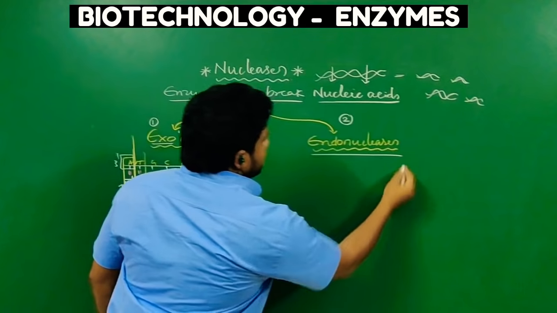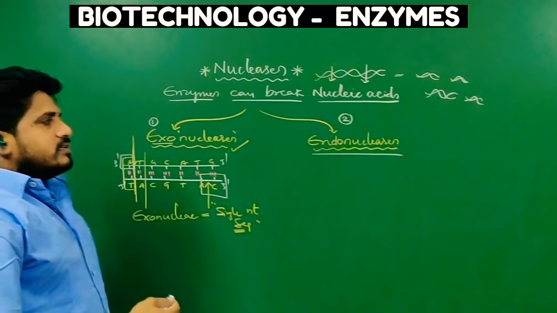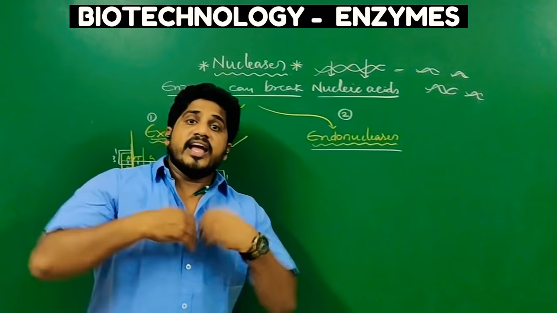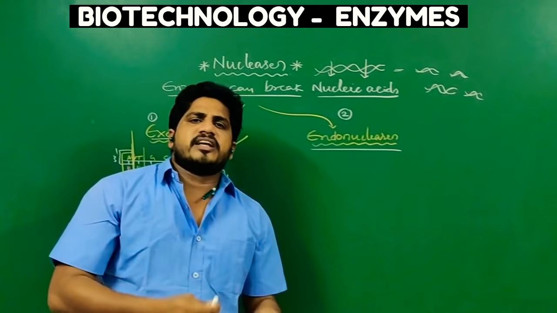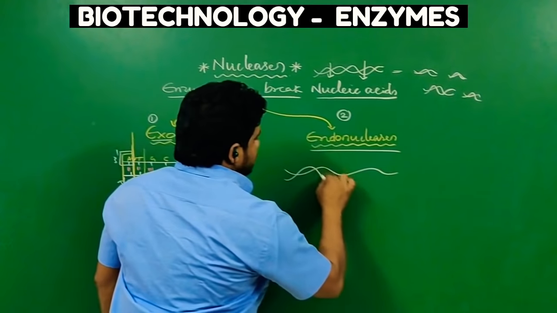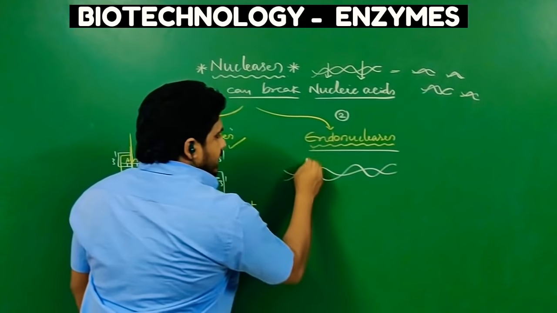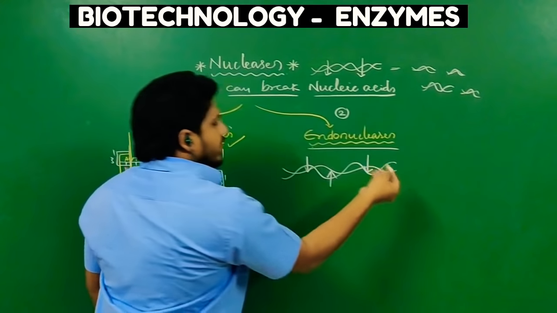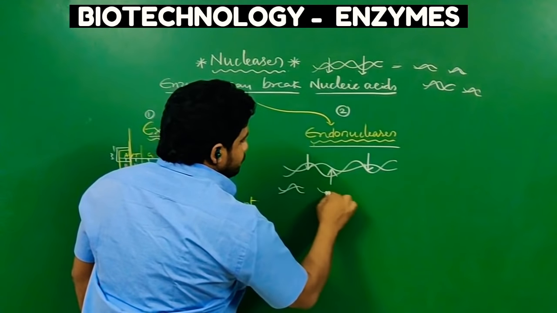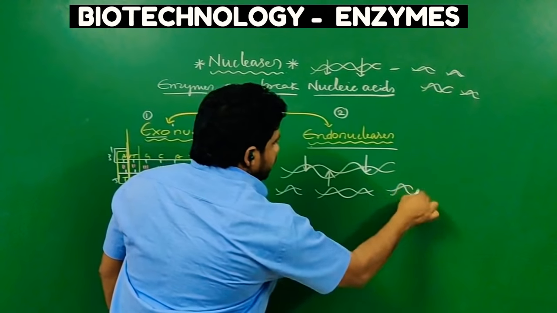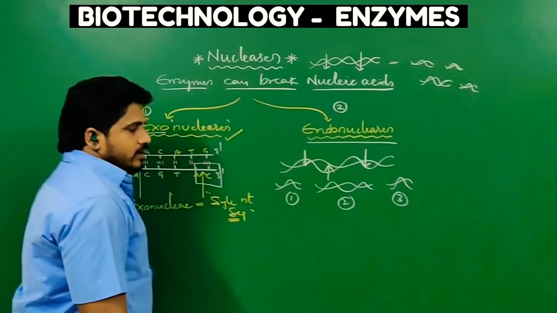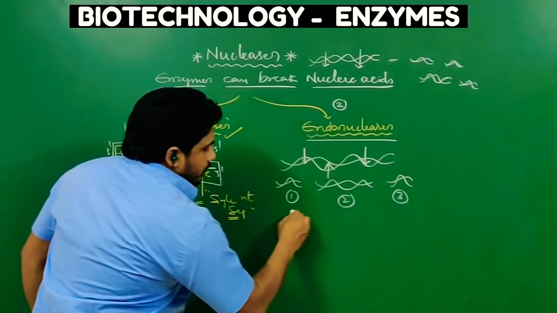What are endonucleases? Opposite to exonucleases, there are endonucleases. These nucleases act on nucleic acids anywhere, at any center, any point of the nucleic acid, and break it into fragments. So suppose this is the strand; an endonuclease can act here or here or here, anywhere, and make fragments. If they act here, this is the result for the given DNA molecule: fragments 1, 2 and 3. Not only single nucleotides, fragments are formed.